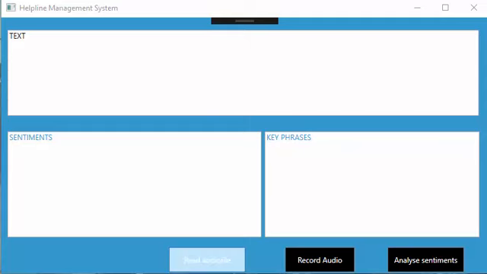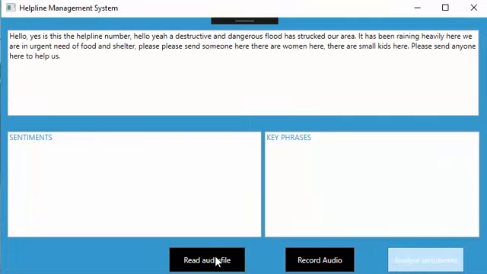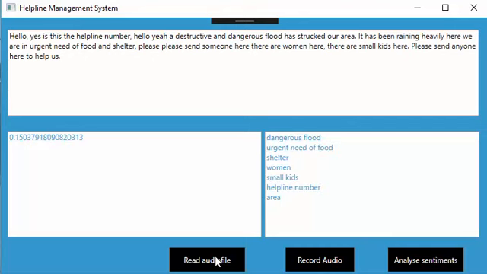When we click on read audio file, it gets the audio file from the system and the audio is converted into text. Clicking on analyze sentiments, we can get the sentiments value from the Azure sentiment analysis API. The number represents how important the call is, and we also get a variety of key phrases which tell what all the text is about.